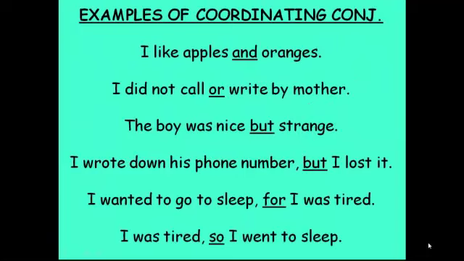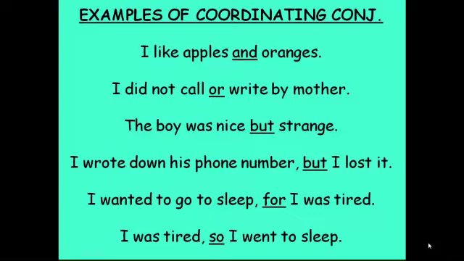For example of coordinating conjunctions, you can make sentences such as these. The first, I like apples and oranges. And the second, I did not call or write my mother.